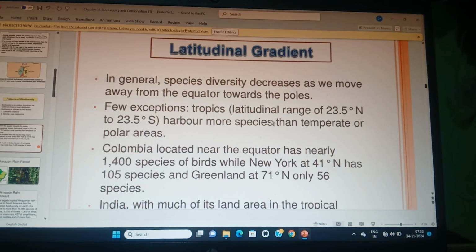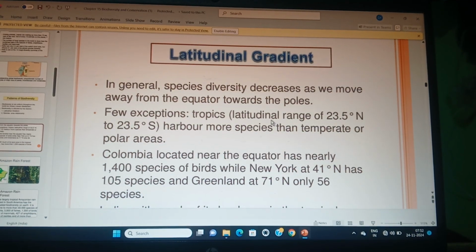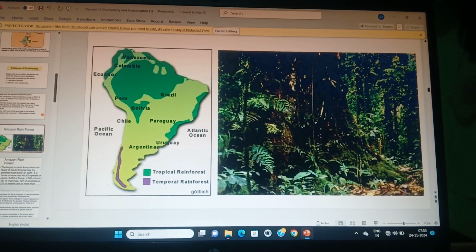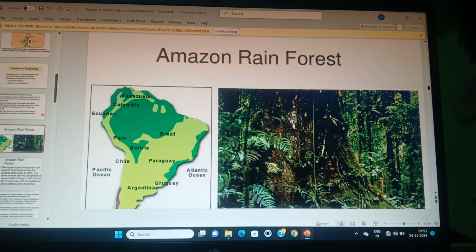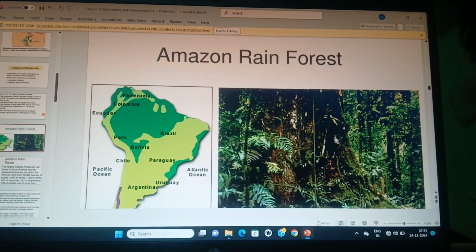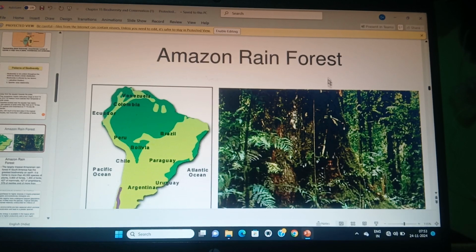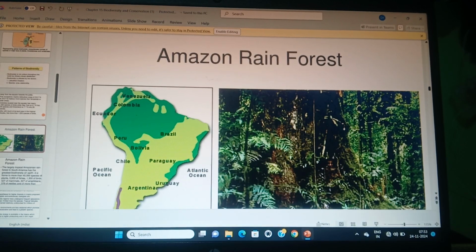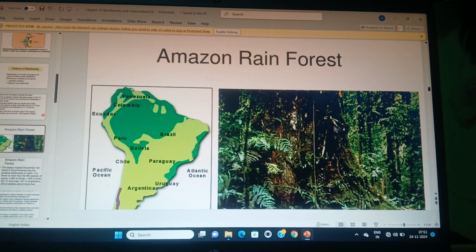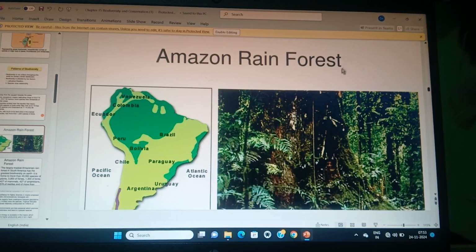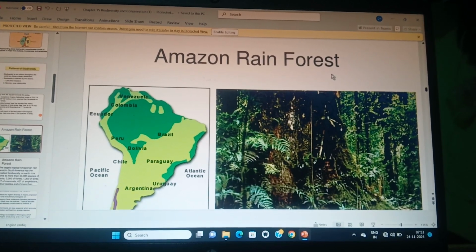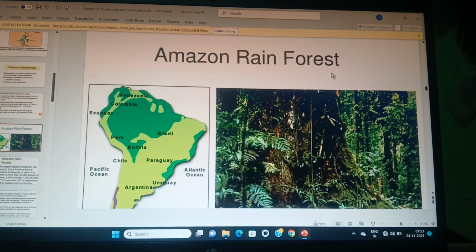Latitudinal gradient I want to say, from the equator, in the equator region there is the Amazon rainforest. From the equator, when you go towards the north and when you come towards the south, biodiversity gradually decreases. Maybe there are some exceptions. Why some exceptions? Some areas have deserts.